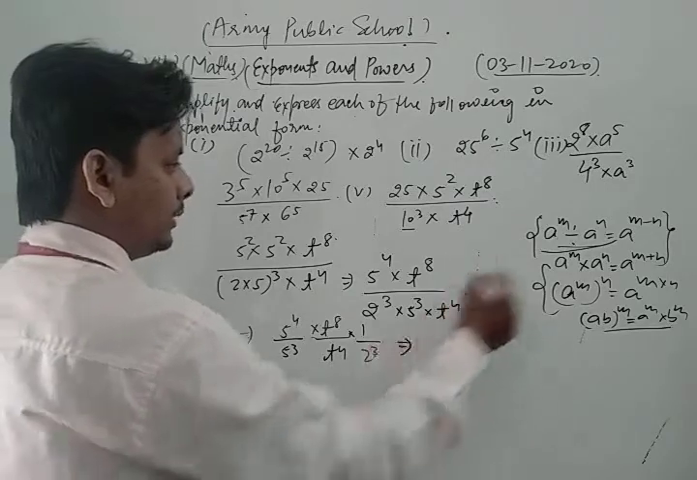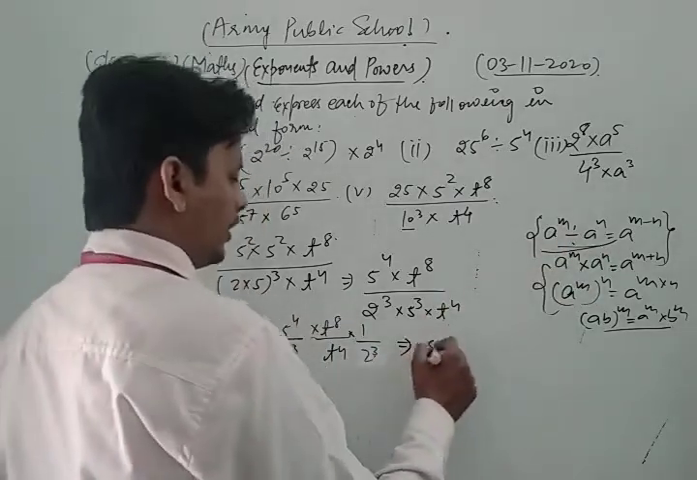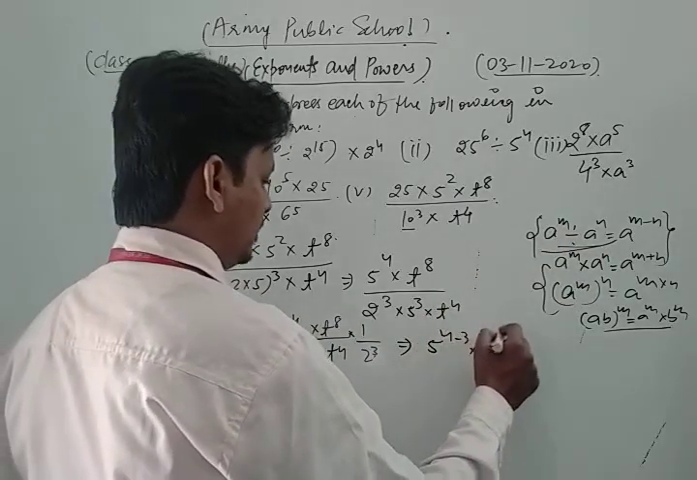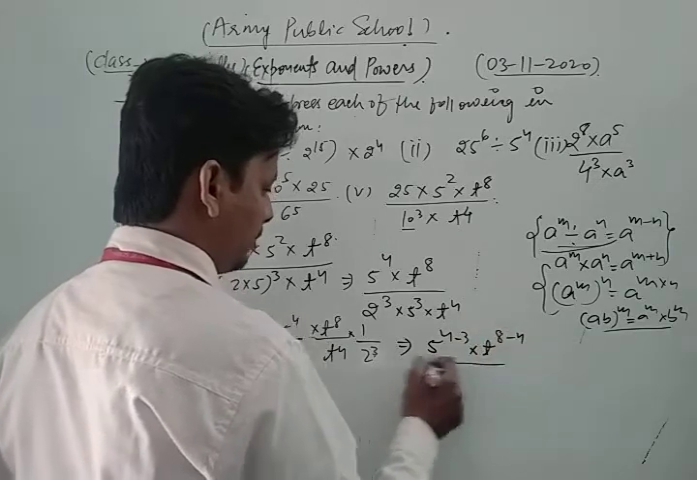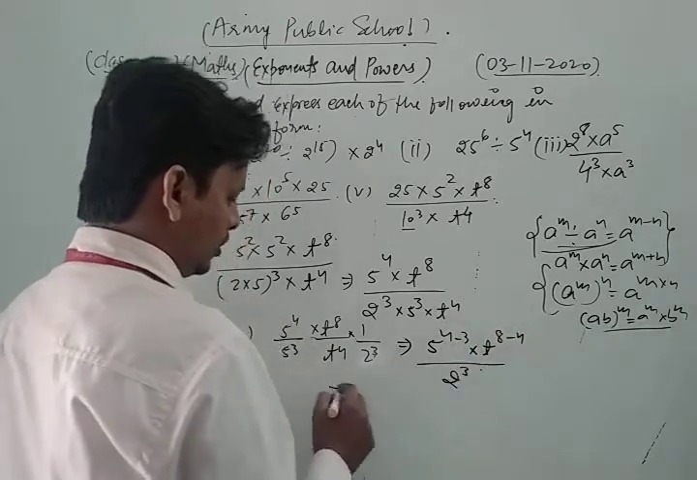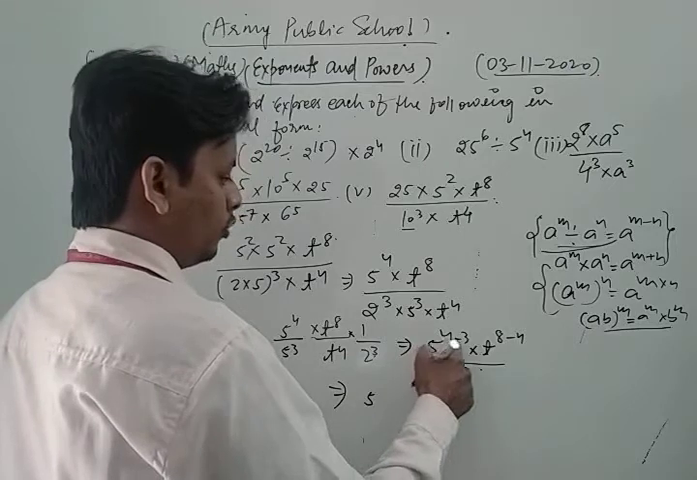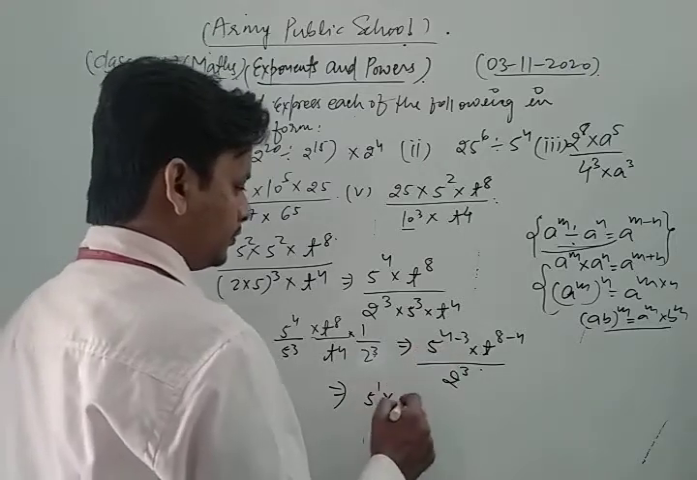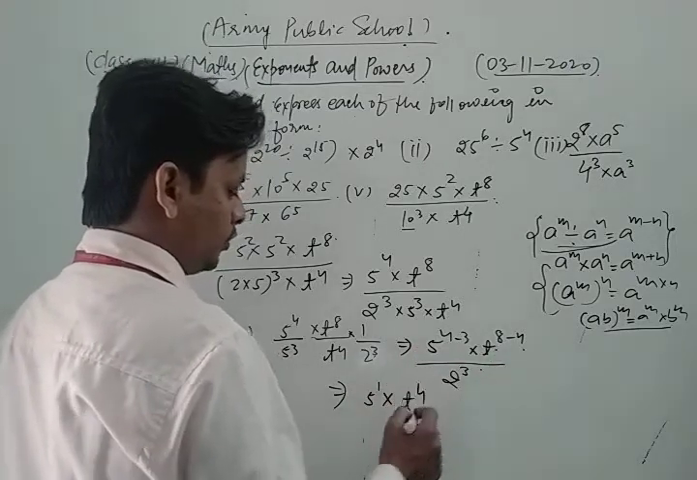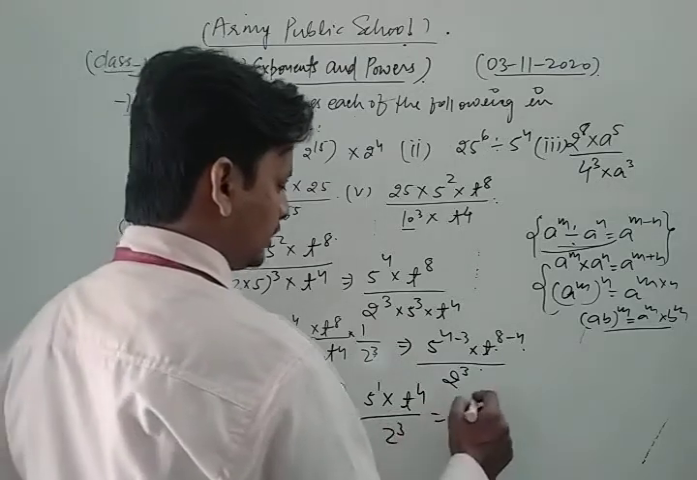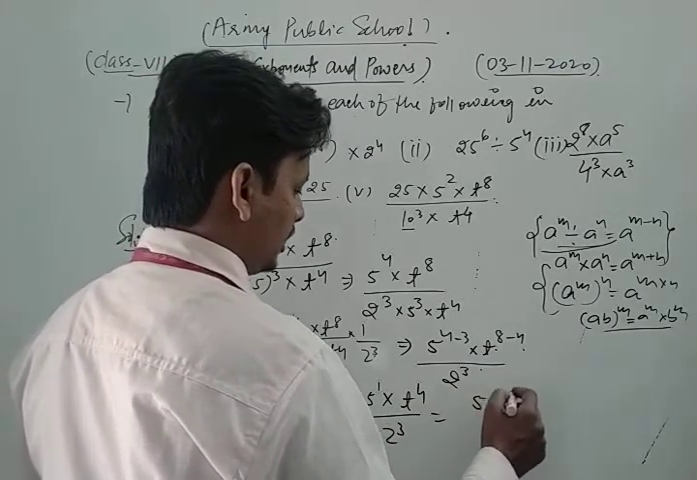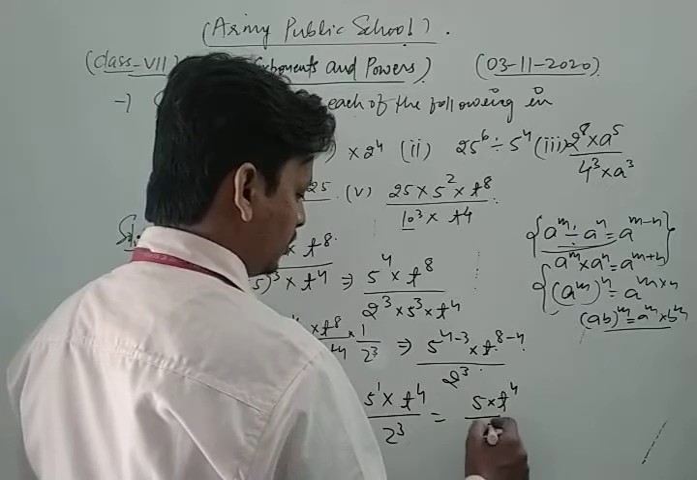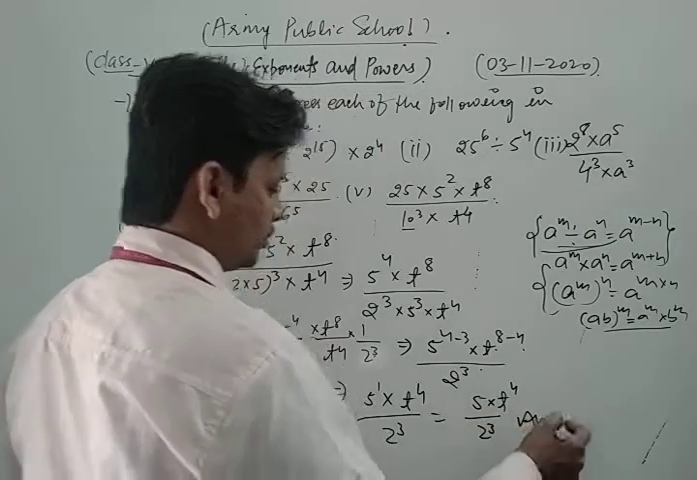So look, here we apply that laws of exponent. So we get 5 power 4 minus 3, t power 8 minus 4, upon 2 power 3 as it is. So we get 5 power 4 minus 3, that is 1, into t power 8 minus 4, that is 4, upon 2 power 3. So the required answer is 5 into t power 4 upon 2 power 3. This is our required solution.